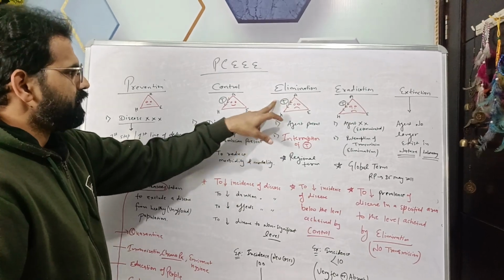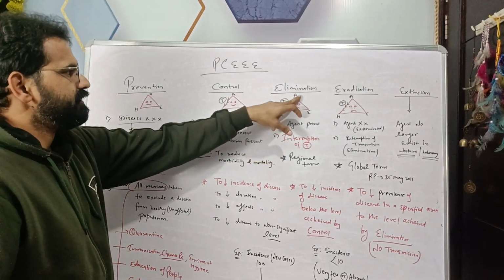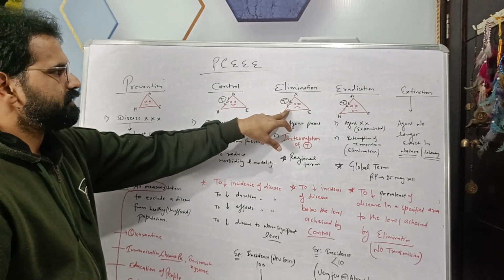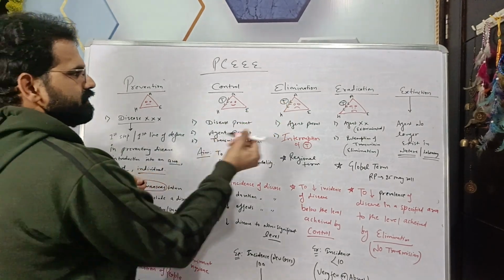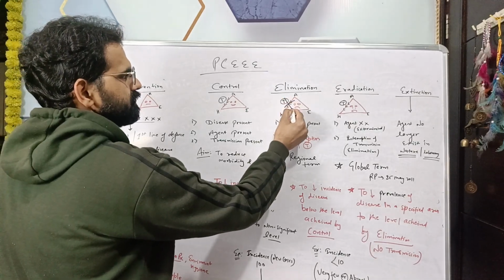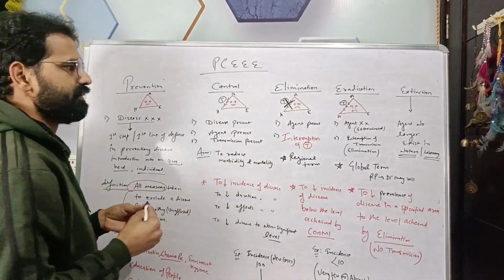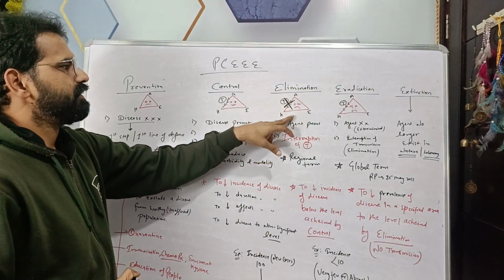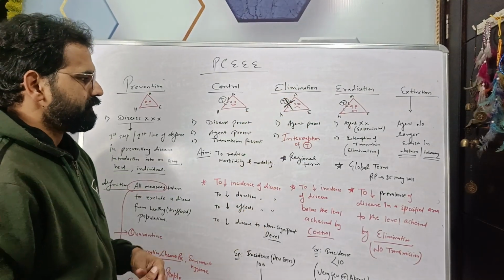Elimination. Again, agent is present, host is present, but this T, transmission, is interrupted. So we can cancel the T, meaning there is interruption of the transmission.